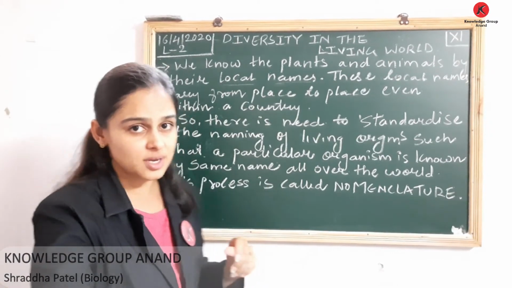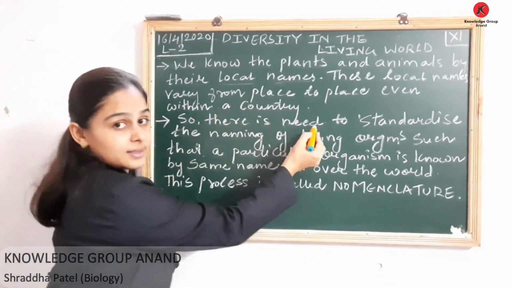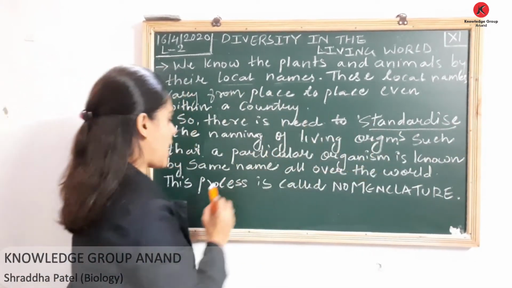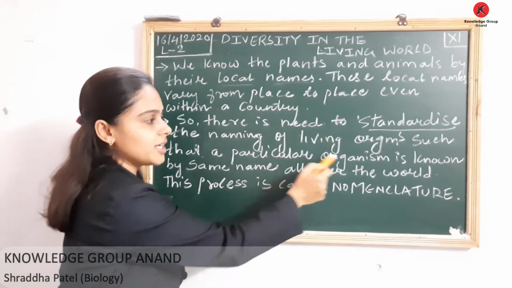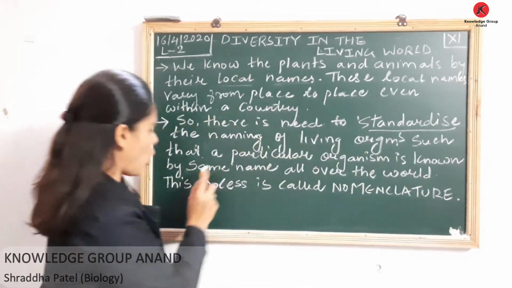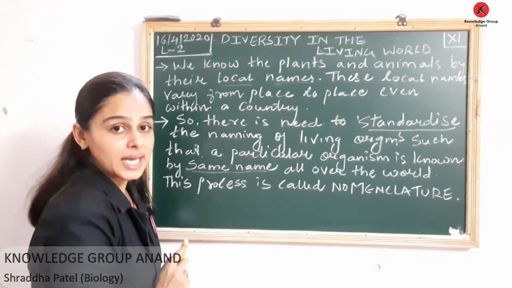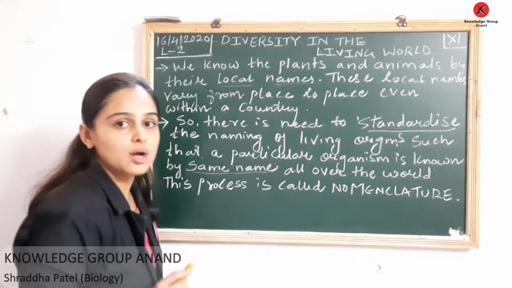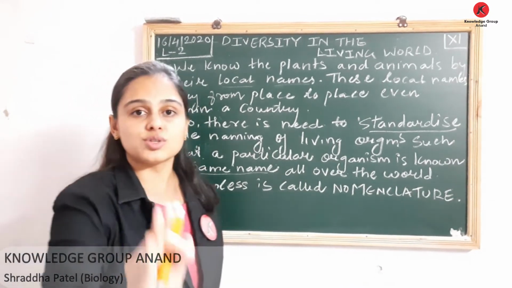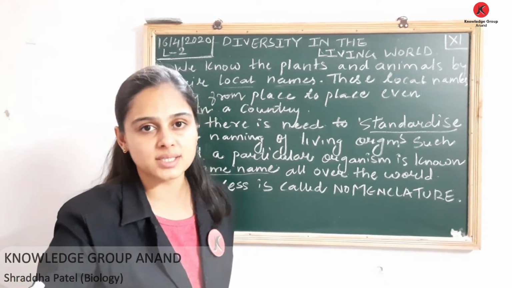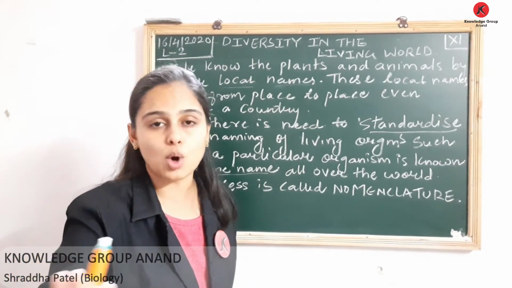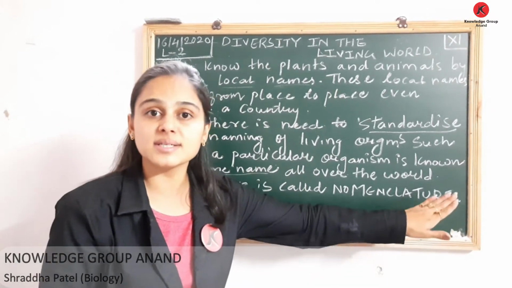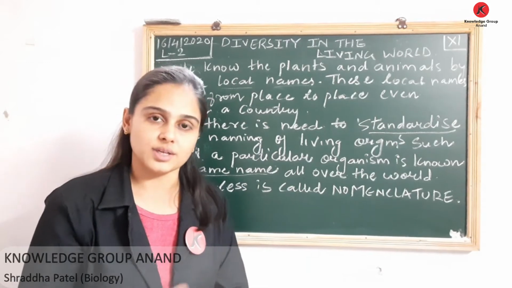Most important is this: there is a need to standardize the naming of living organisms such that a particular organism is known by the same name all over the world, and this process is called nomenclature. Naming system is nothing but your nomenclature.